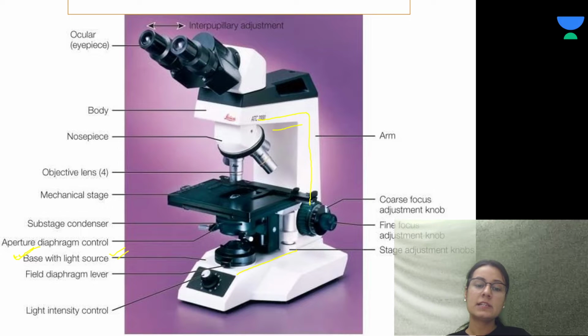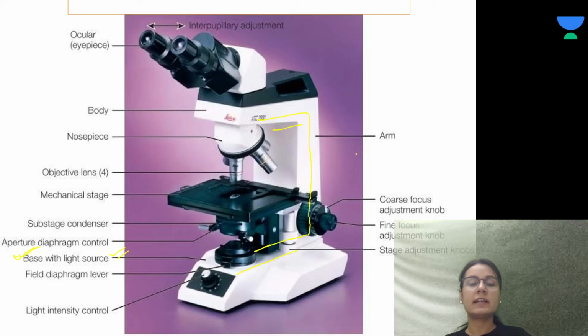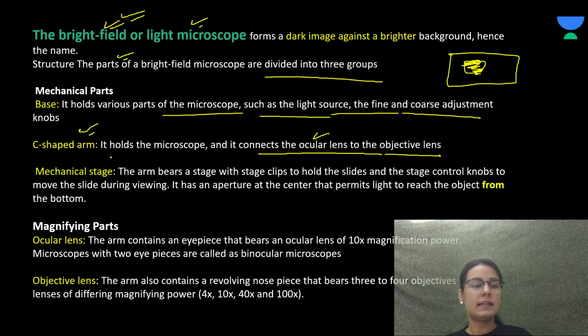The C-shaped arm is present on the base and it is holding the microscope and connects the ocular lens to the objective lens, right? So this is the objective lens and this is the ocular lens. So this is the C-shaped arm present on the base, and it is holding the ocular lens and the objective lens.